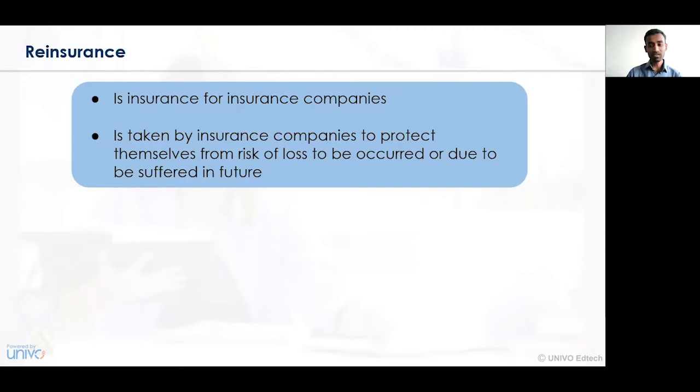So the risk of loss that may occur over a period of time is tried to be minimized or reduced, and accordingly the risk of loss is shared between the two companies. Initially we have the primary insurance holder, second we have the insurer company, and third we have the reinsurance company. In this way, reinsurance is the insurance for insurance companies.